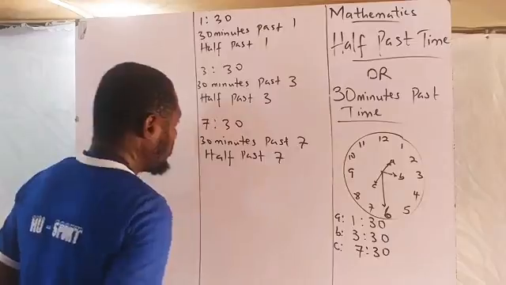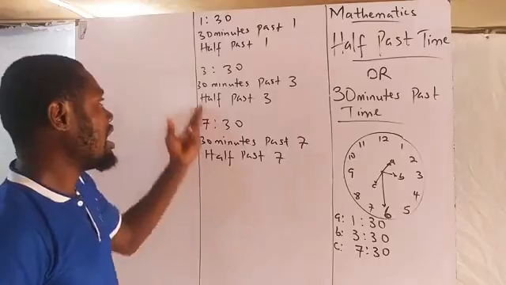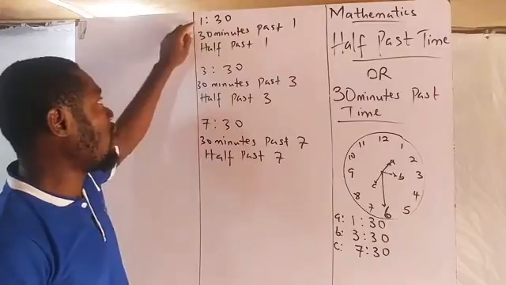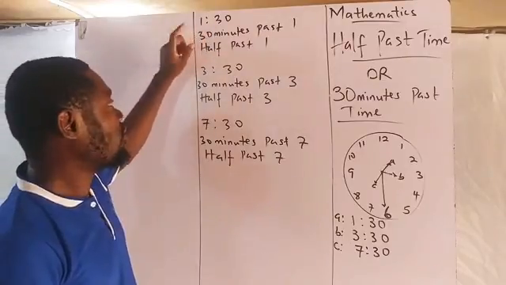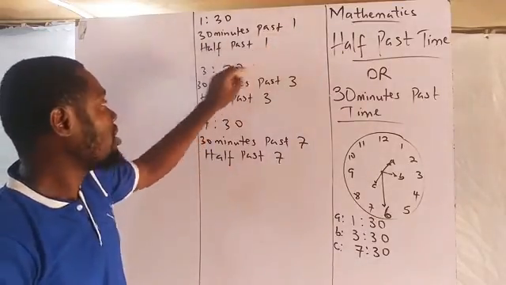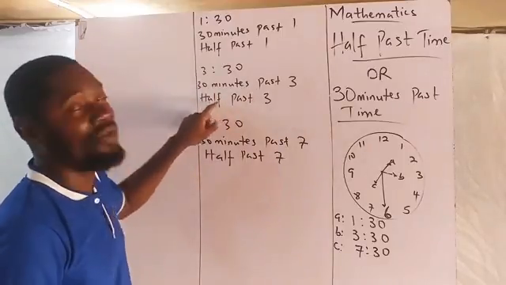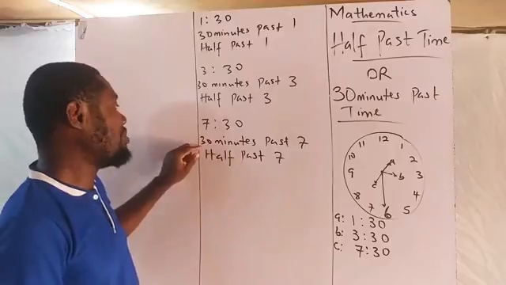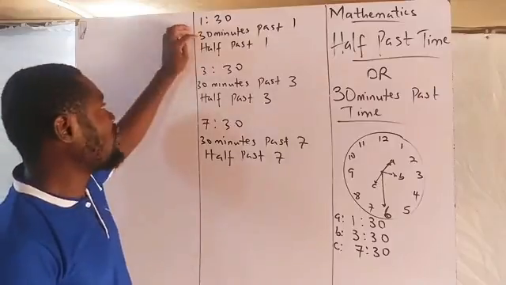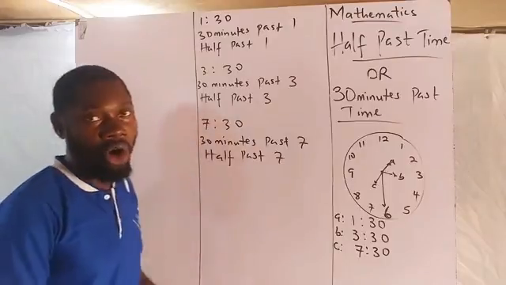So if I ask you to read or write the time in the two ways I taught you, these are the two ways. Number one, 1:30, you read it as 30 minutes past 1 or half past 1. Number two, B, 30 minutes past 3 or half past 3. And this is 30 minutes past 7 or half past 7.